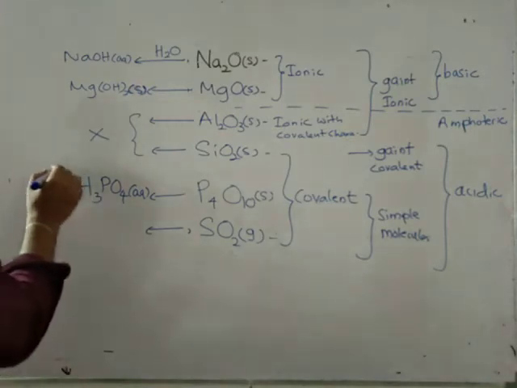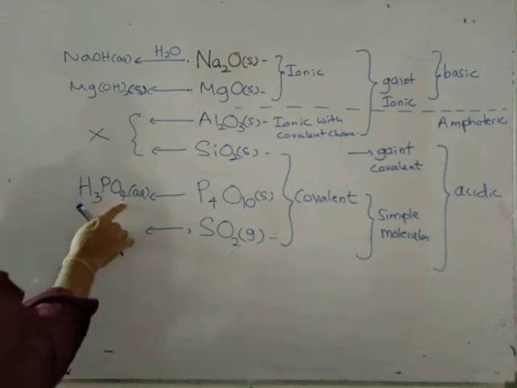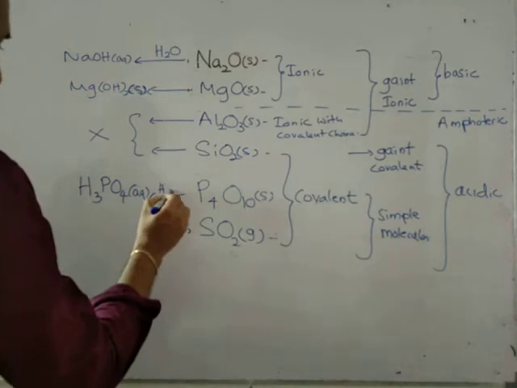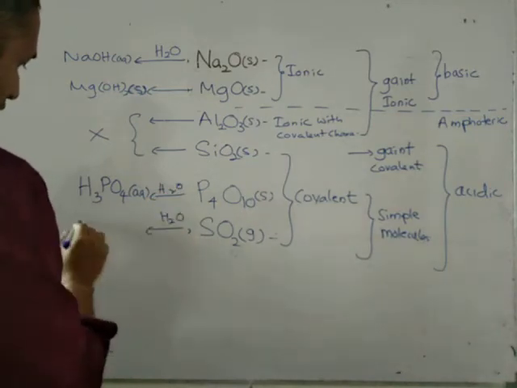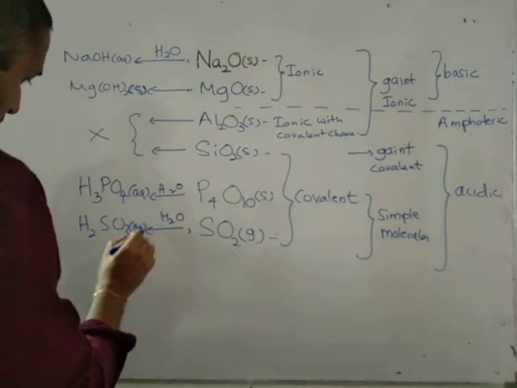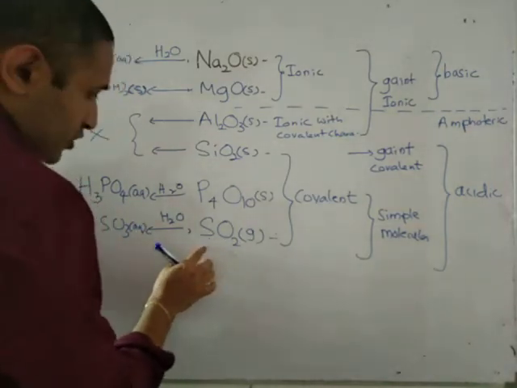What is this acid? This is phosphoric(V) acid. Sulfur dioxide gas reacts with water and forms H2SO3 aqueous. You can easily memorize this one by checking the oxidation state.